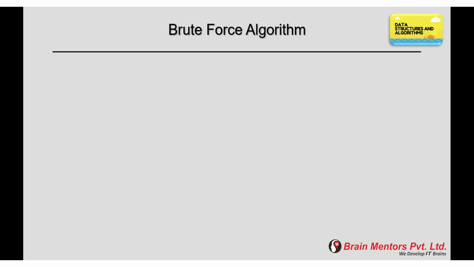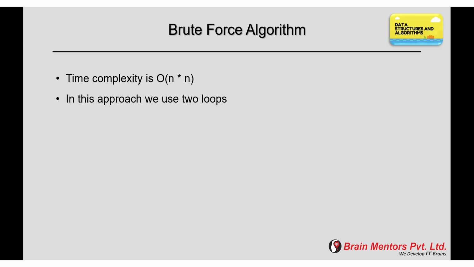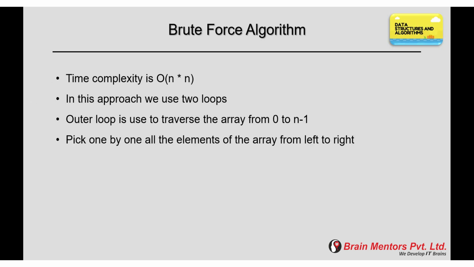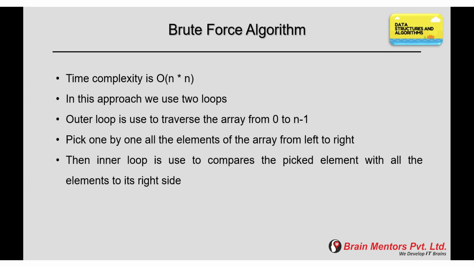By using the brute force approach, the time complexity of leaders in an array is big O n square. Because in this approach we use two loops. Outer loop is used to traverse the array from 0 to n minus 1 and pick one by one all the elements of the array from left to right. Then inner loop is used to compare the picked element with all the elements to its right side. That's why the time complexity is big O n square.